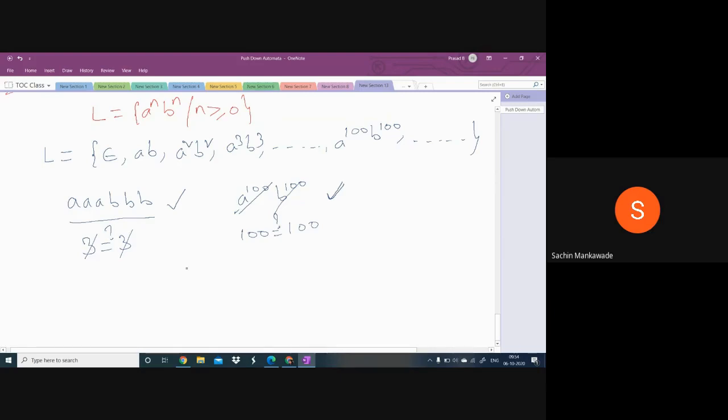At the same time, it doesn't accept A power 100, B power 99 because these A's and B's are not equal. So how will this be possible without counting the A's and B's? How can it accept the valid? How can it reject the invalid? That we will see.